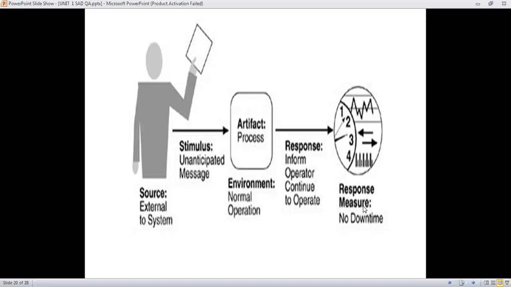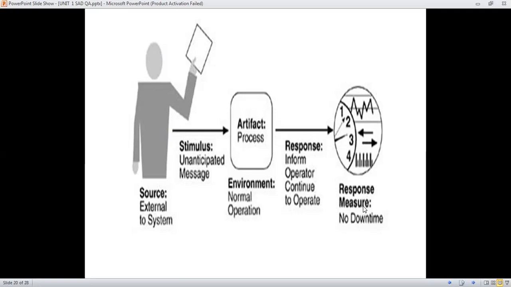Environment: after that message arrives, we have to perform operations, either ignore the message, block the message, or accept and open the message. Those operations that we operate on the message are under the category of environment. After performing operations and process, the generated data that we have to send to whom is known as the response and response measure.